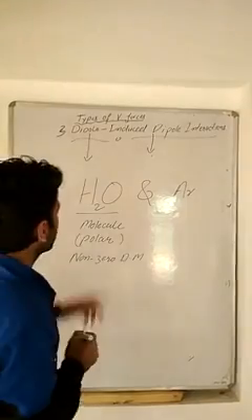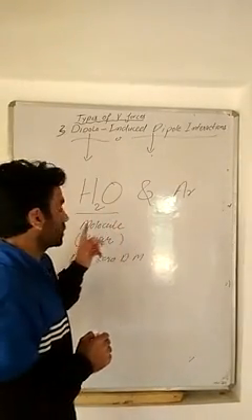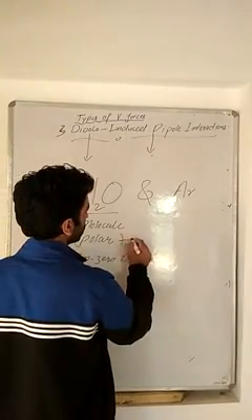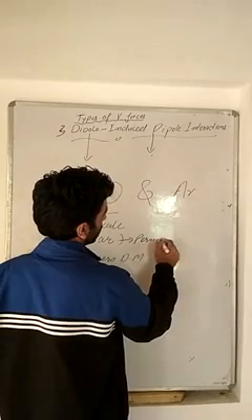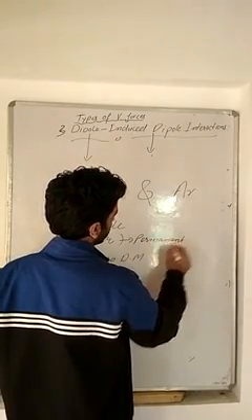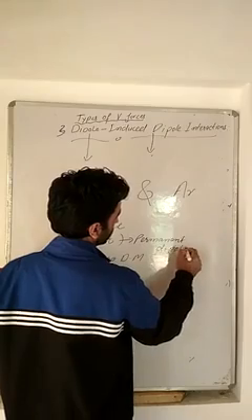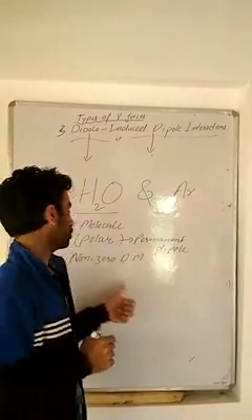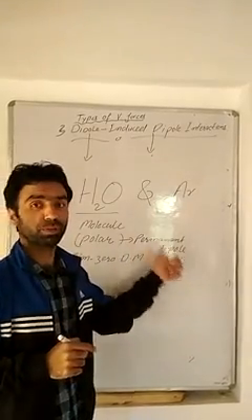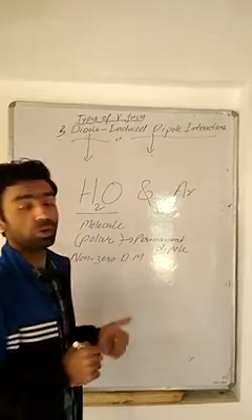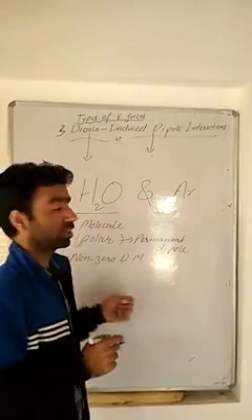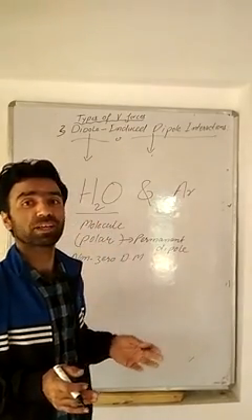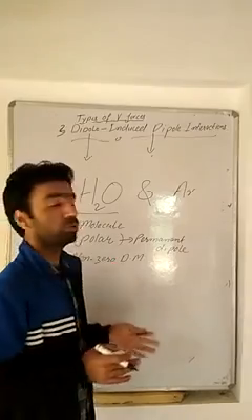So the feature of this water molecule is that it's a molecule which is polar in nature. That means it has a permanent dipole. In addition to the presence of a permanent dipole, it also has a non-zero dipole moment. That means the dipoles don't cancel each other. As a result, this molecule has some magnitude of dipole moment.